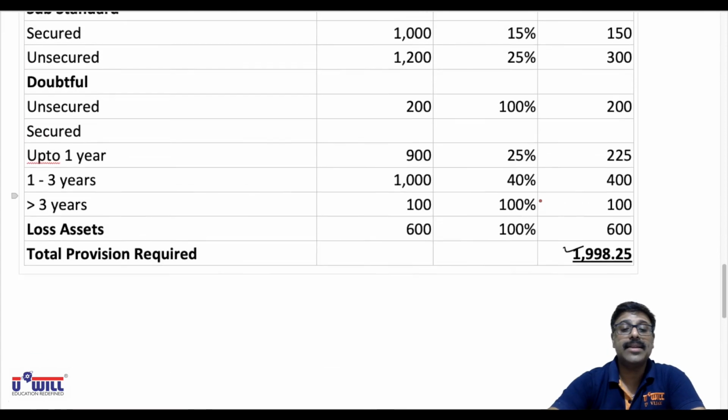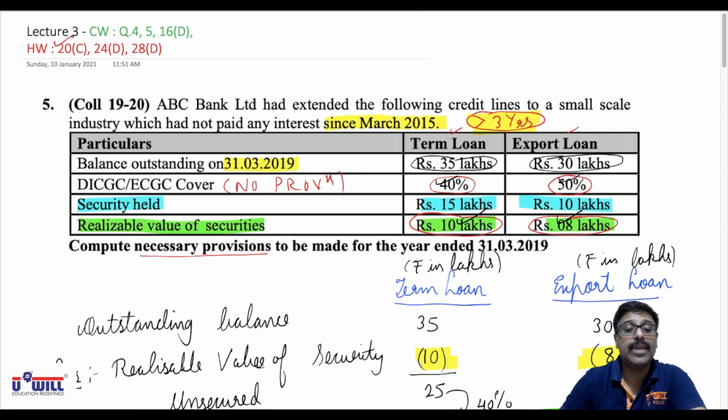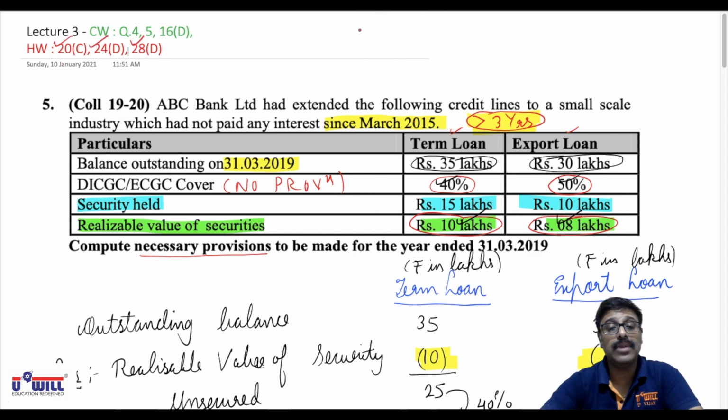Now you all will be trying 3 questions entirely in homework: 20C, 24D and 28D. And answers of all these 3 questions will be uploaded on the You Will Learn app. Okay. Now in the next lecture we'll be starting with the main question of final accounts. So in the next lecture we'll be covering the formats. Attend that lecture carefully. We'll be covering the formats of profit and loss statement and balance sheet.